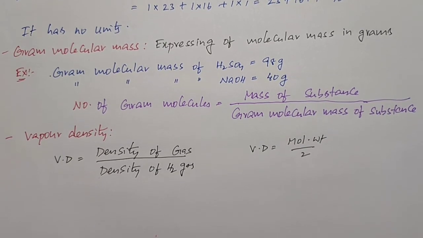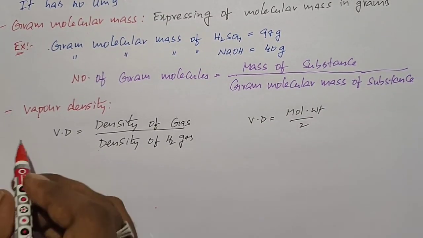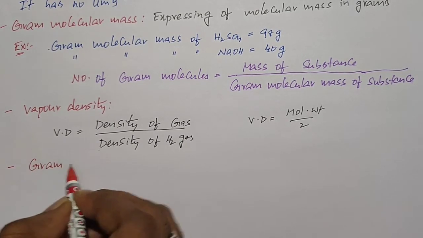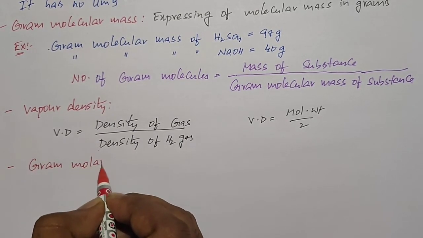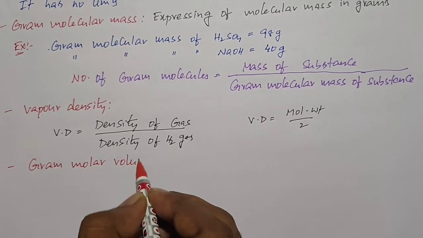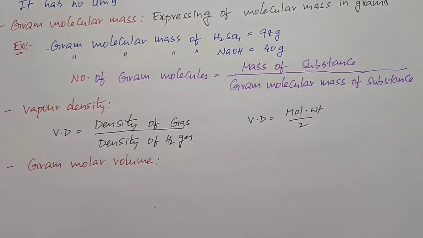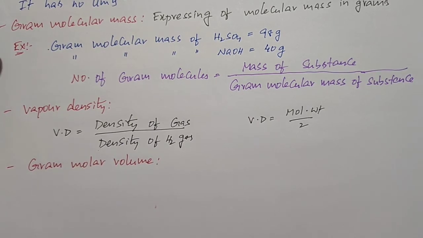And the next term is gram molar volume. What is meant by gram molar volume? The volume occupied by 1 mole of any gas at STP is called the gram molar volume.